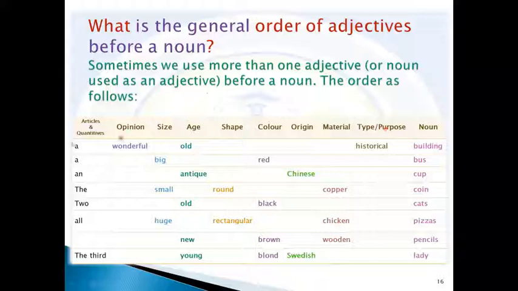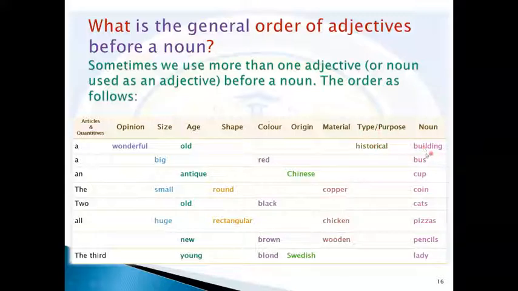So let's take some examples for this arrangement. We'll say a, then wonderful: a wonderful old historical building. So we use article first, then opinion, then age, and then historical as what?